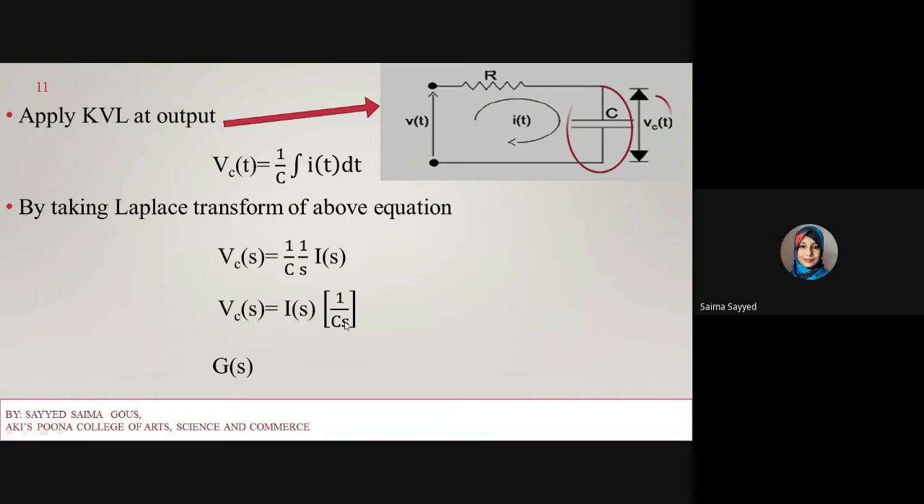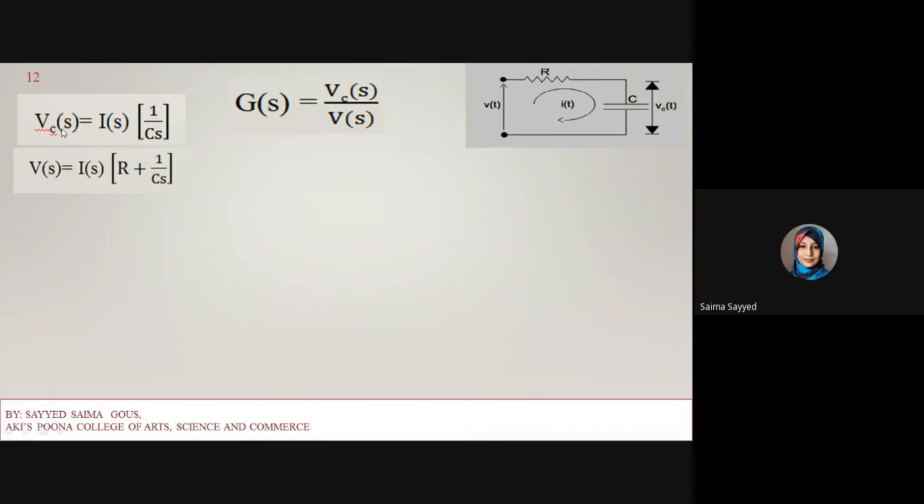Now what is transfer function, which is represented by G(s)? So G(s) is equal to the Laplace transformation of the output signal, denoted by Vc(s), divided by the Laplace transformation of the input, that is V(s). So now we have already formed Vc(s) and V(s).